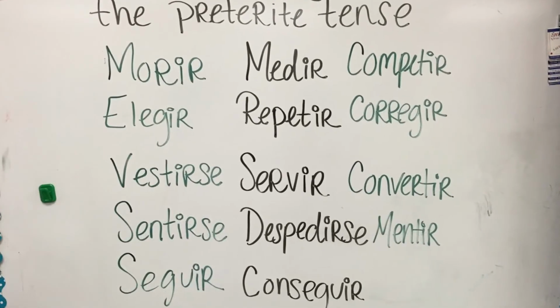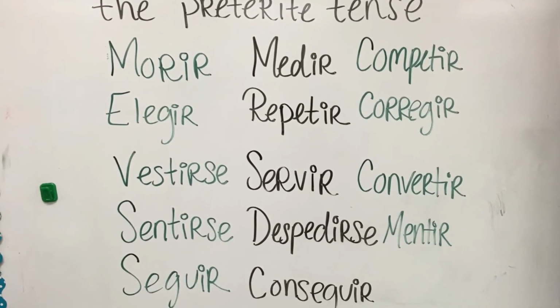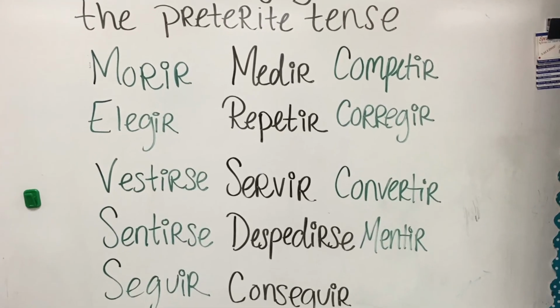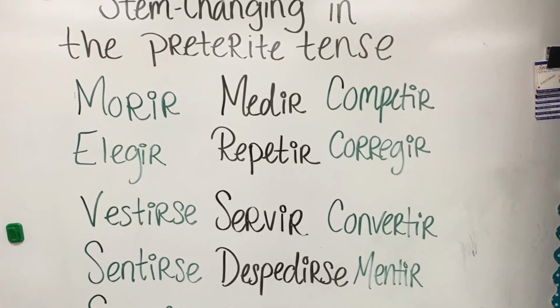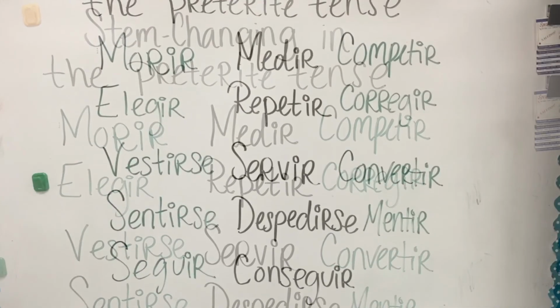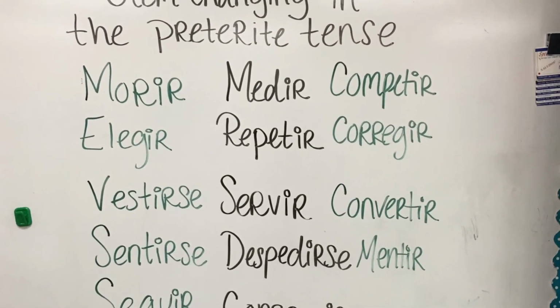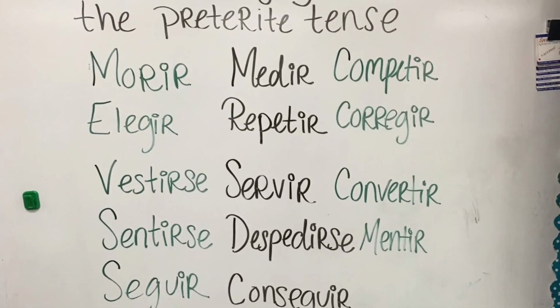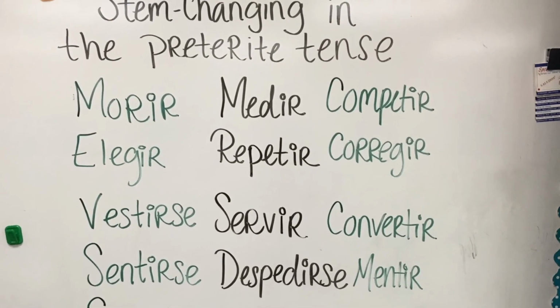So here's another list that has more stem changing in the preterite verbs. If you want to go ahead and write all of these words down, know their meanings, you will see them again. They're very common stem changing verbs and they are definitely not limited to this. You do know the rules at this point. So here's a list of them. Go ahead and write them down, get familiar with them, maybe practice with them, and then we can practice them tomorrow in class. Okay, adios.